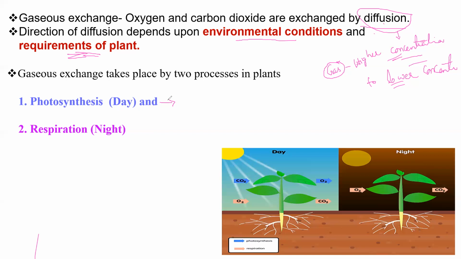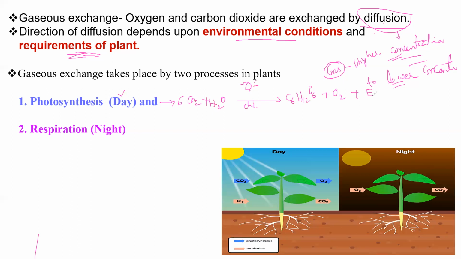In the photosynthesis process during the day, carbon dioxide and water, in presence of sunlight and chlorophyll, produce C6H12O6, glucose, plus oxygen plus water.